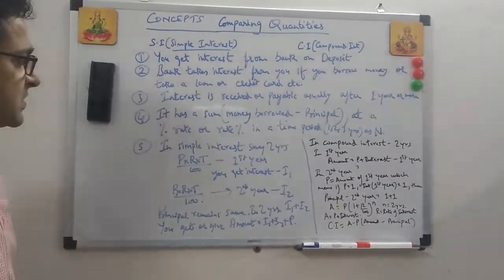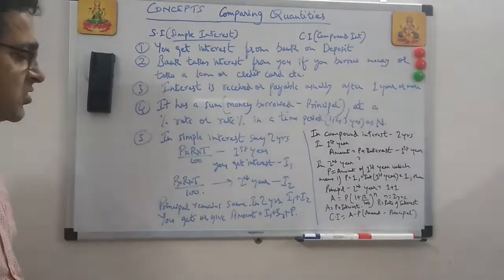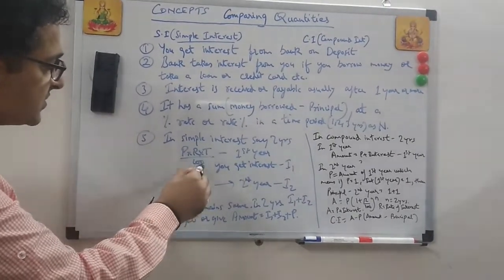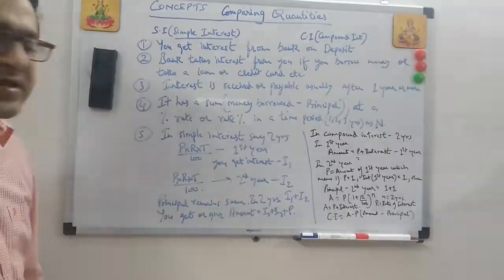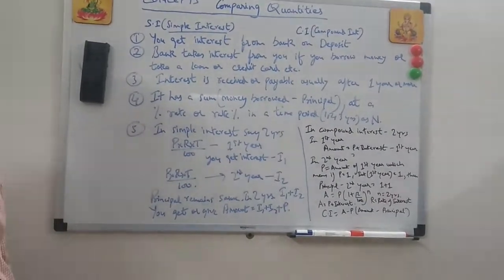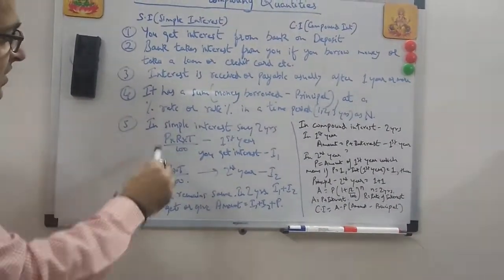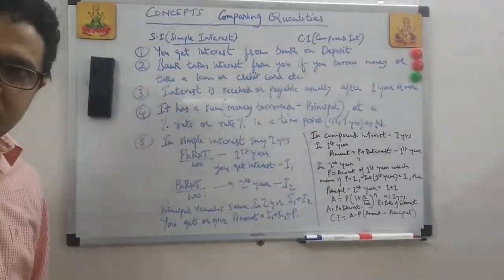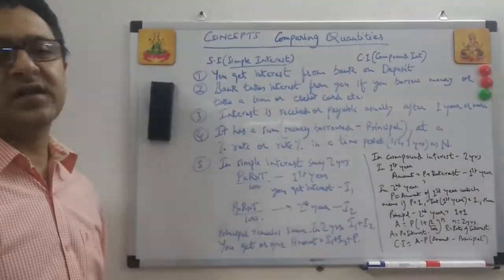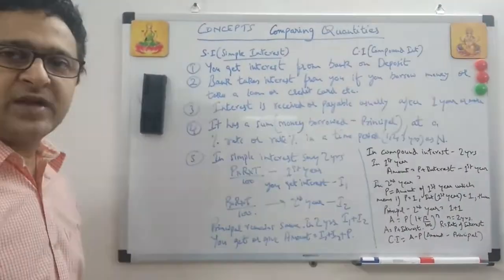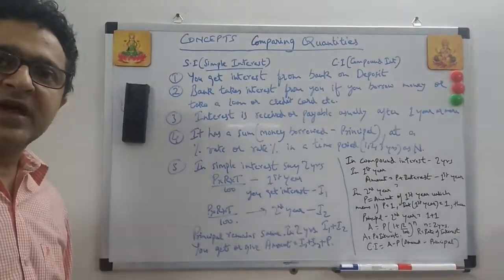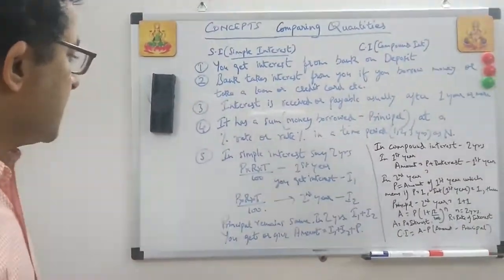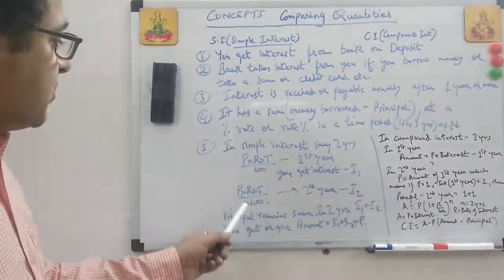The formula for simple interest is P into R into T upon 100. You must be aware: principal into rate of interest into time period upon 100. This R upon 100 is actually the rate of interest. So if it's 10%, it's 10 by 100. It's basically principal, which is the money you have taken from the bank, or the money the bank has lent you, or if it's your money, then again it's a principal. You may give 1,000 rupees to the bank and you get the interest. If you take 1,000 rupees from the bank, then you will have to pay back the interest. So, P into R into T upon 100.